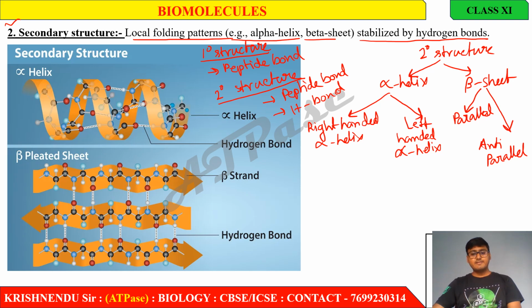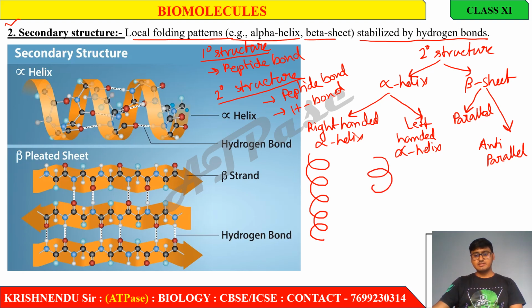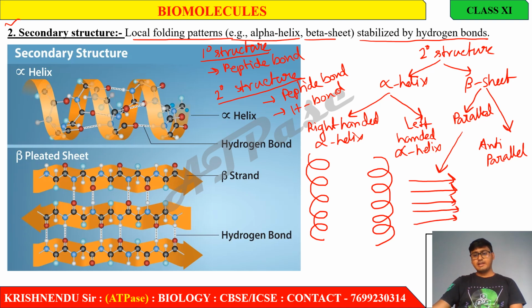The right-handed alpha helix picture is this type. This is the right-handed alpha helix and this is the left-handed alpha helix. This is a parallel beta sheet, and this is an anti-parallel beta sheet.